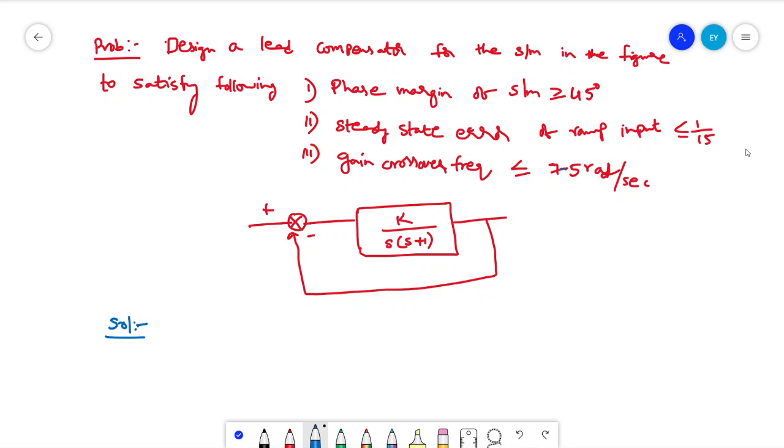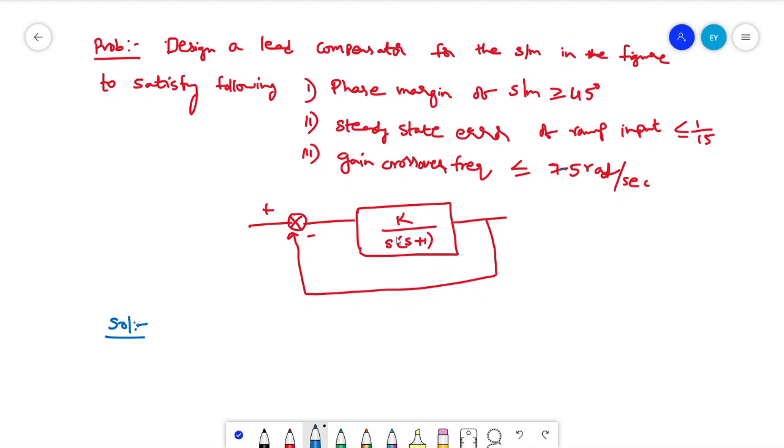Based on the Bode plot, we have to estimate the phase margin for the given system, and as they mentioned, the phase margin should be greater than 45. We have to include the controller with the given transfer function, and that controller should compensate to meet the given specifications. You have to choose the controller gains such that the given specifications are met, right?